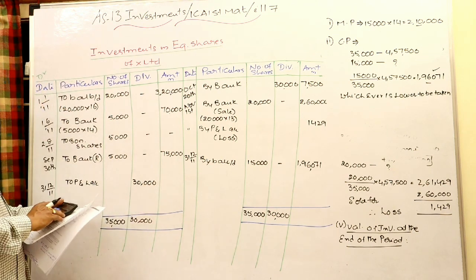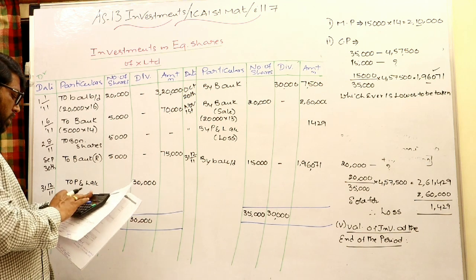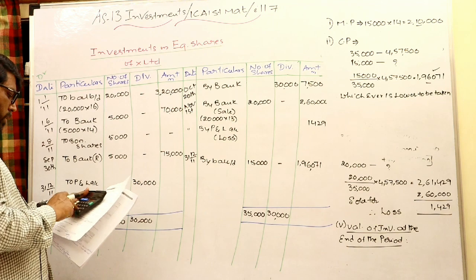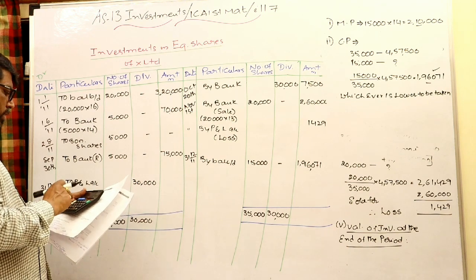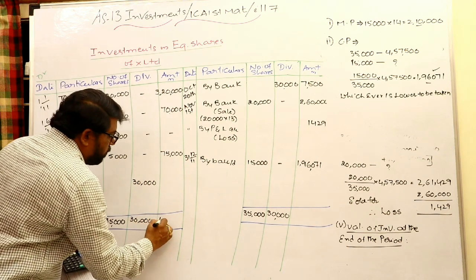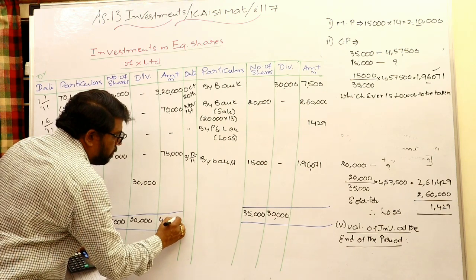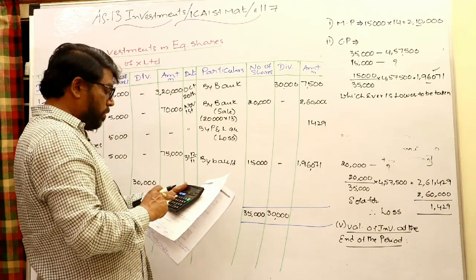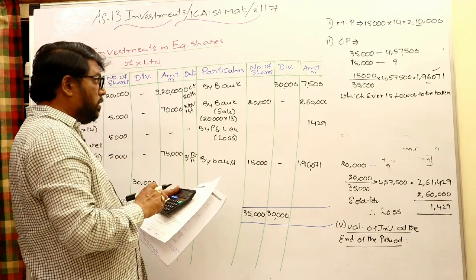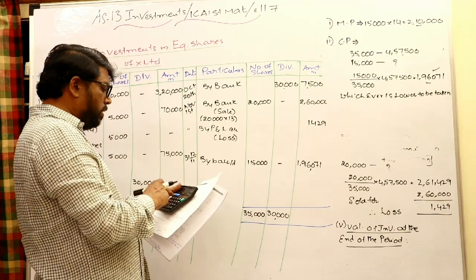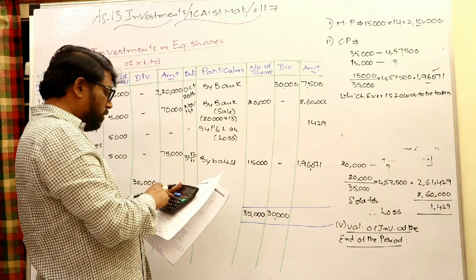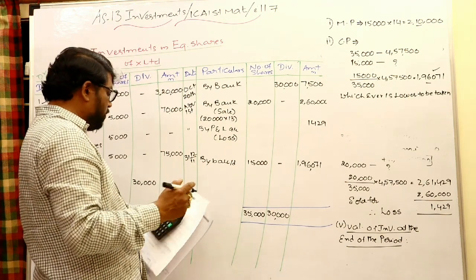And of course you can close the amount column also, it should be the same: 3,20,000 plus 70,000 plus 75,000, 4,65,000. You can check the other side also: 7,500 plus 2,60,000 plus 1,429 plus 1,96,071, 4,65,000.